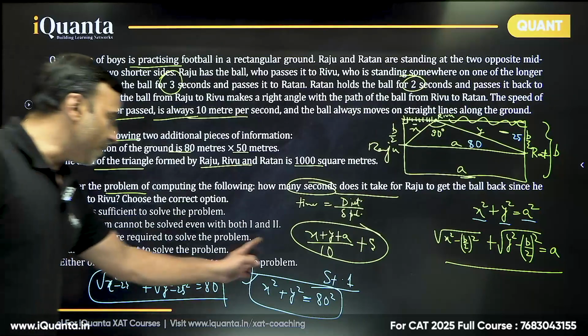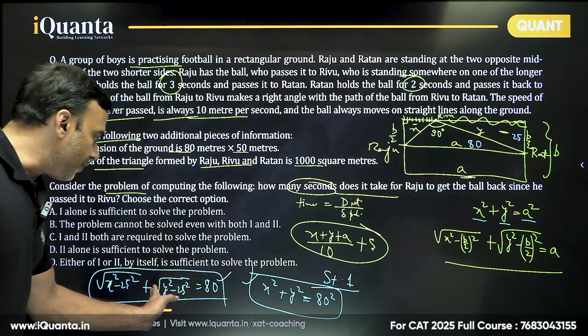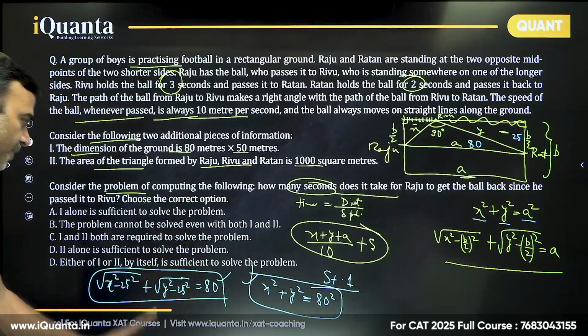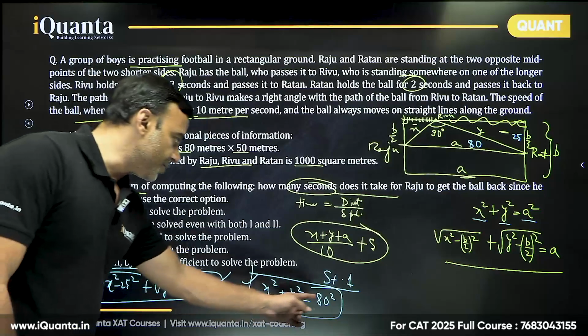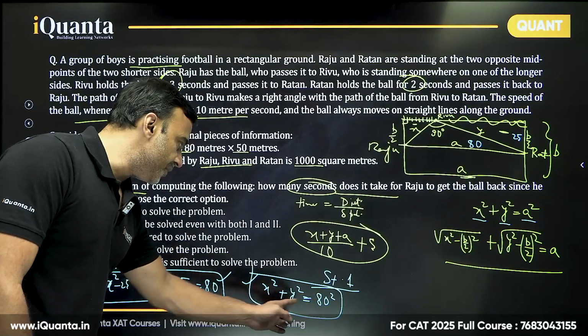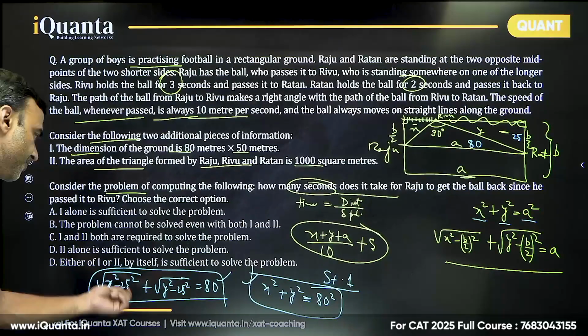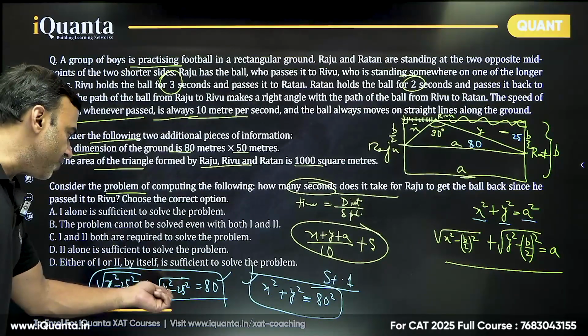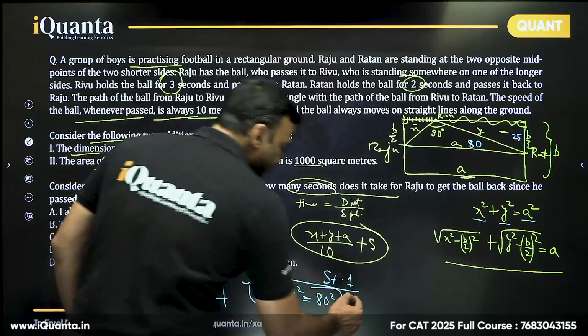Then 80 square can be written as x square plus y square, then x square will get cancelled. So everything, and we get one single equation in y, right? So from here, or you can do that here itself. x square plus y square is 80 square. So one of them, say x square is equal to 80 square minus y square. So put it here, 80 square minus y square minus 25 square plus square root of y square minus 25 square is equal to 80. Solve that, you will get values of x and y.